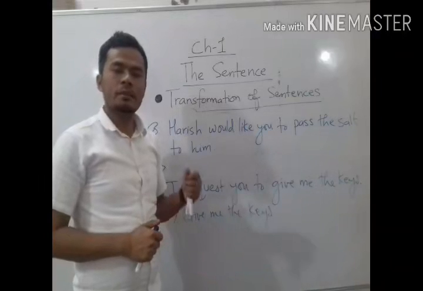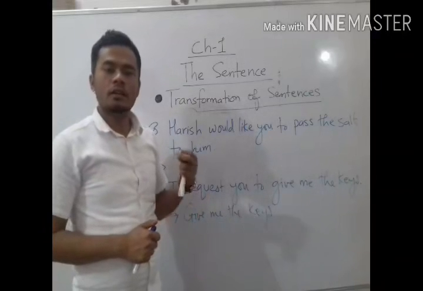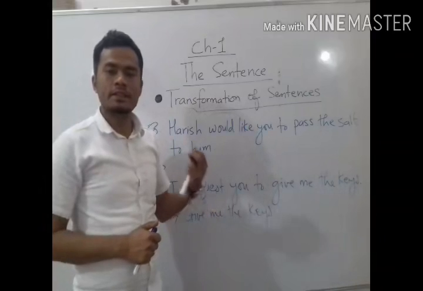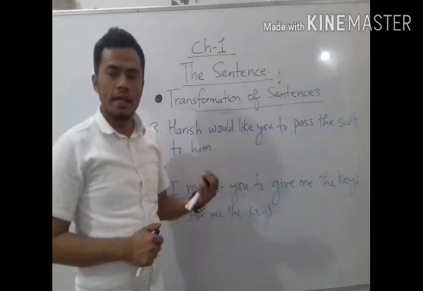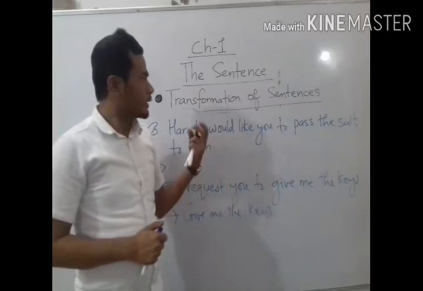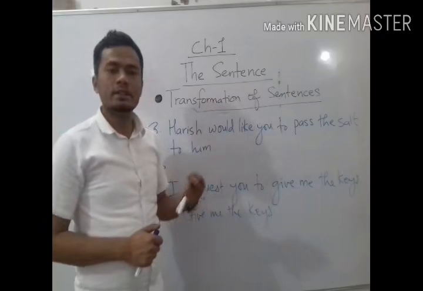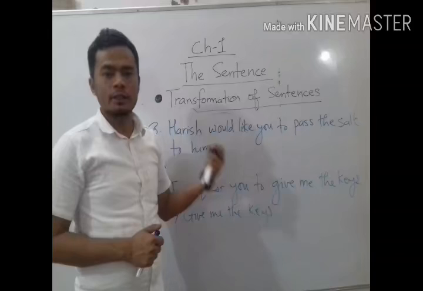We know that imperative sentences are commands, orders, suggestions, requests, or a piece of advice. And whenever we write imperative sentences, we don't write any subject.